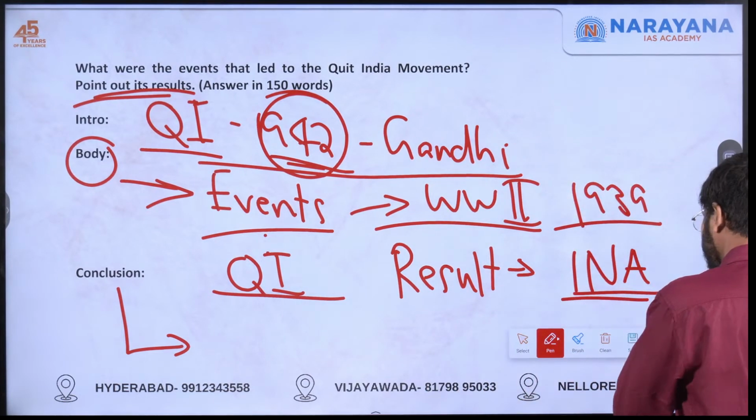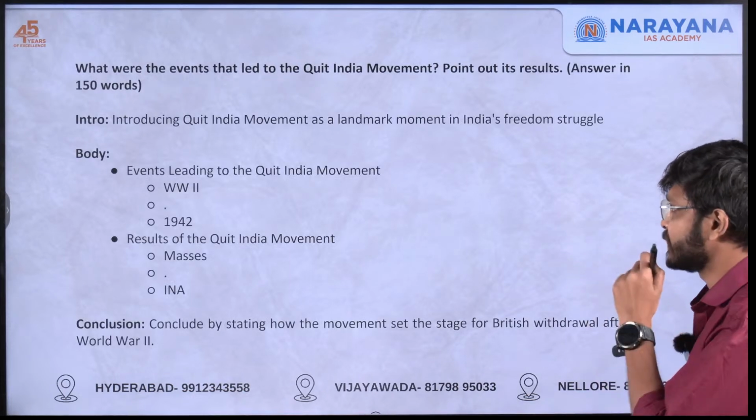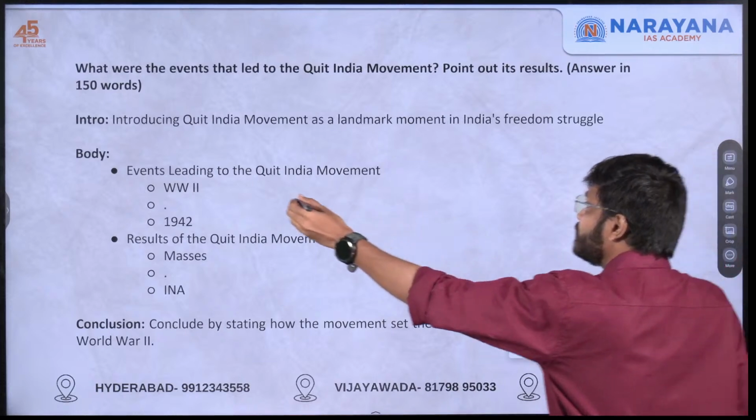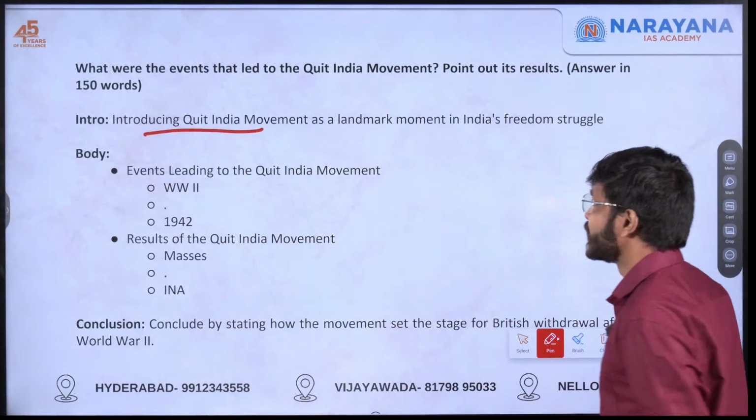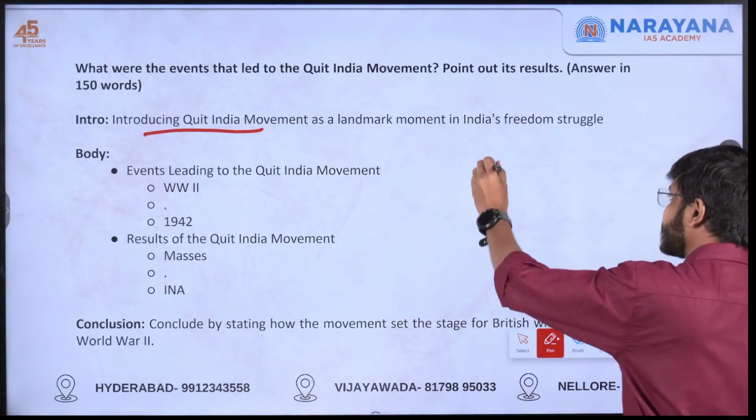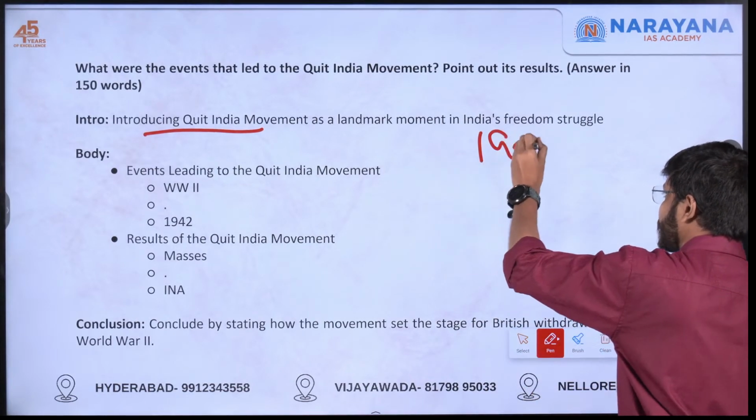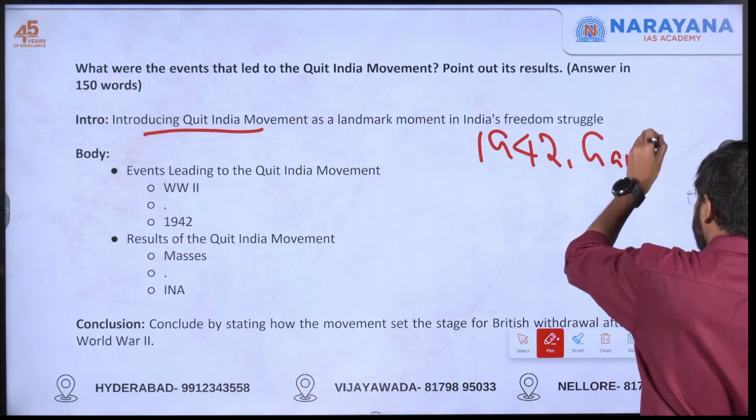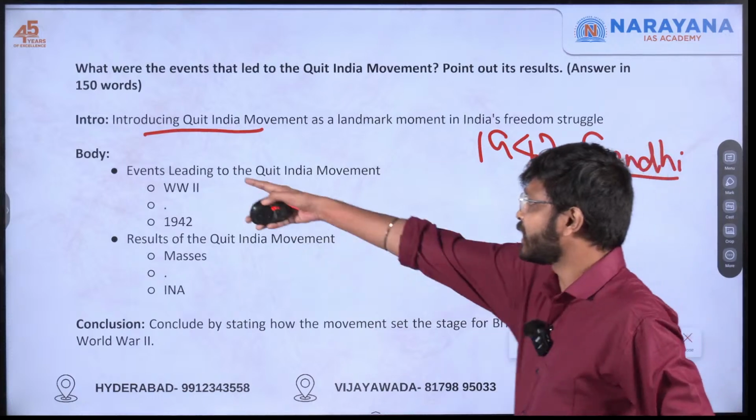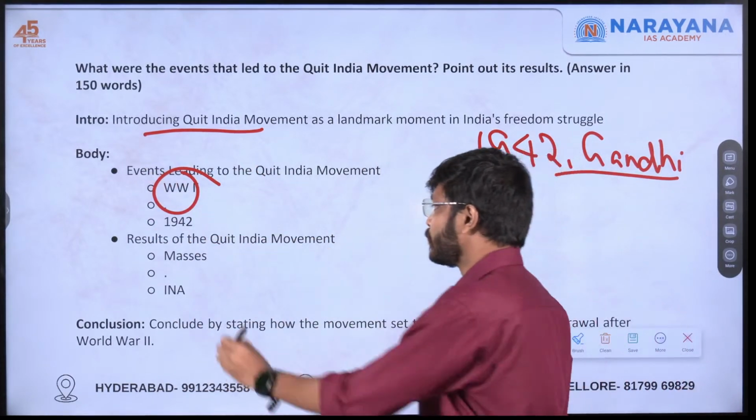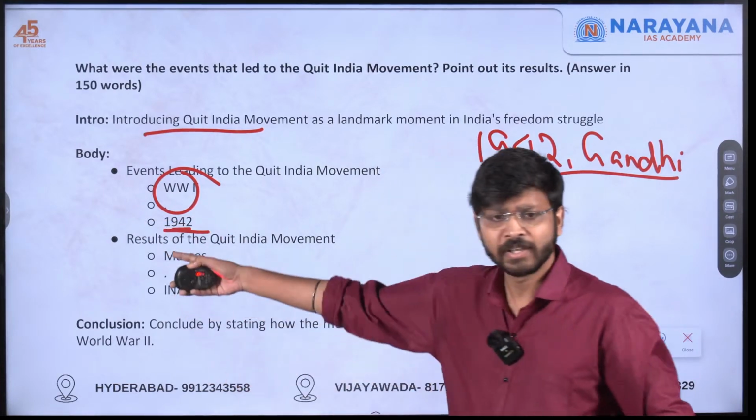All right. So this is how I have mentioned it. I'll be introducing the Quit India movement as a landmark moment in India's freedom struggle. I'll be mentioning the year 1942, and I'll be mentioning Gandhi also here. And again after that, events leading up to the World War. I'll be starting with the World War, and again I'll be going till what all things happened in 1942 itself.